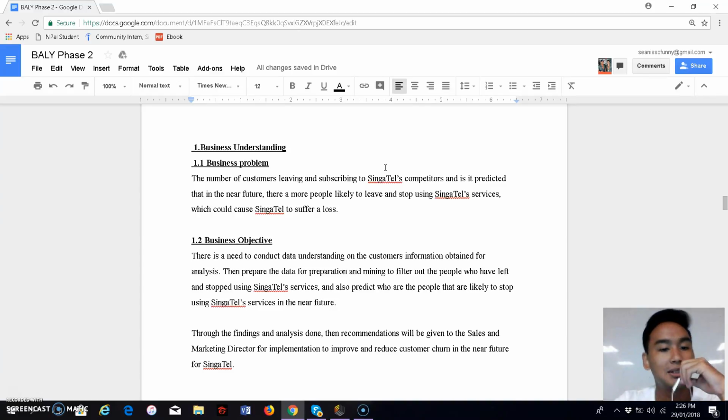For our business objective, there is a need for us to understand the customer information that was obtained for analysis, and then prepare the data and mine it to filter out the people who have left and stopped using Singtel services, and also predict who are the people that are likely to stop using Singtel services in the near future. With the findings and analysis, we can then give our recommendations according to what we find, and the sales and marketing director will implement them to improve and reduce customer churn in the near future for Singtel.